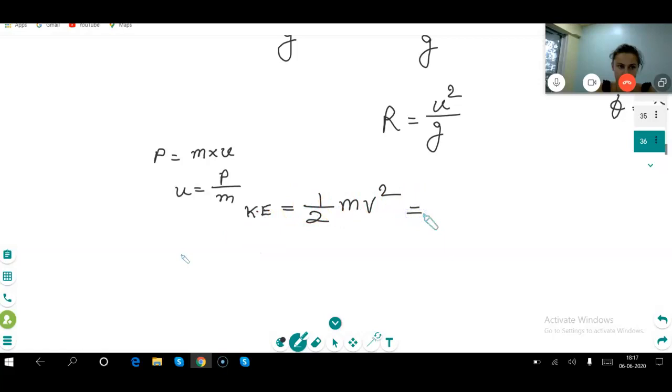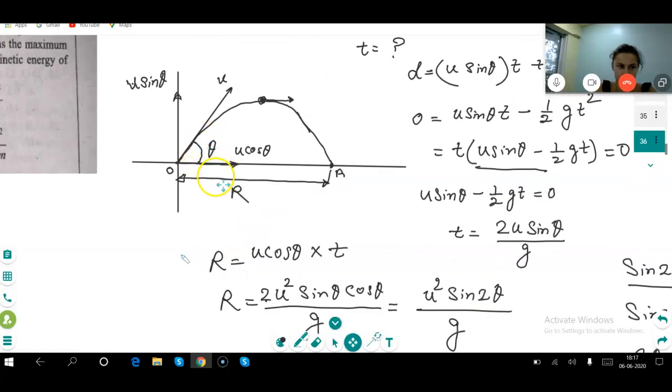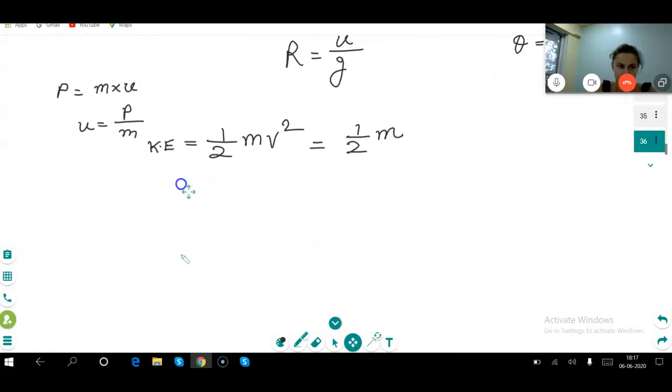What is the velocity at the highest point? It is going to be u cos theta. And theta is equal to how much? 45 degree. So it will become u cos 45 degree. Am I right or not? Please tell me.